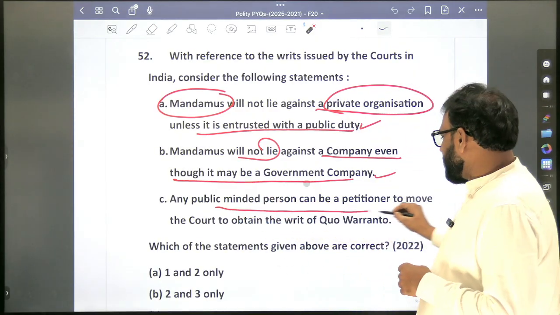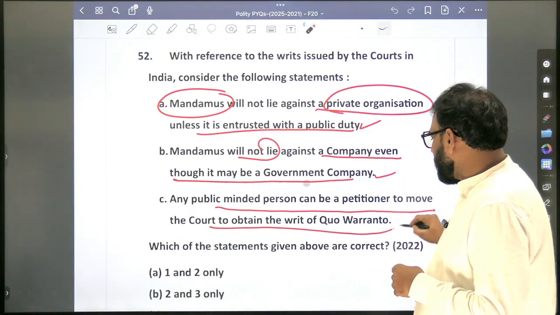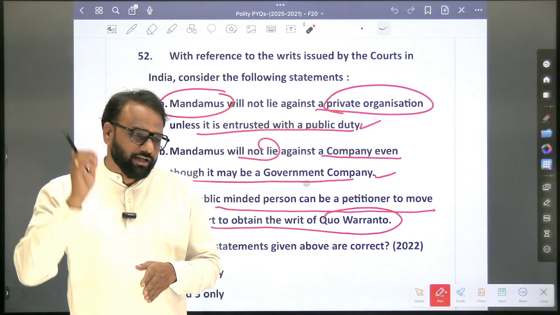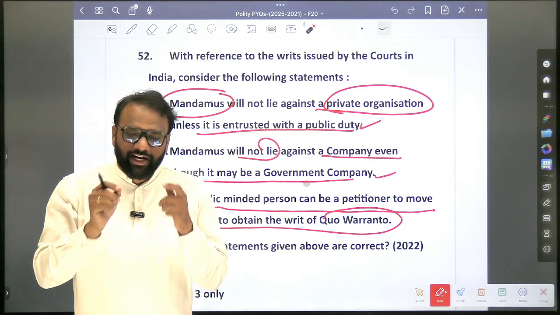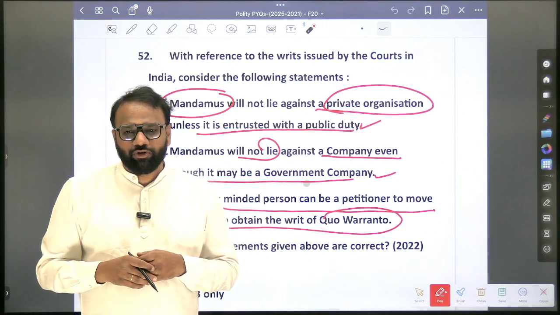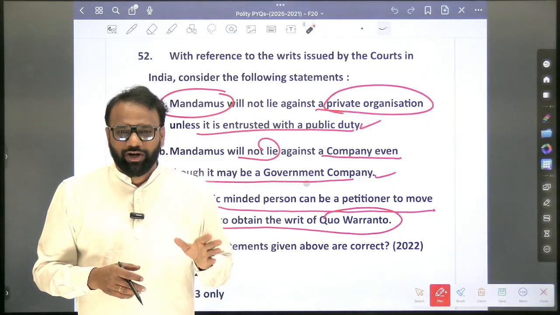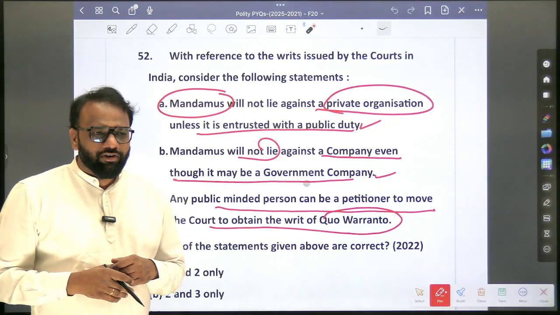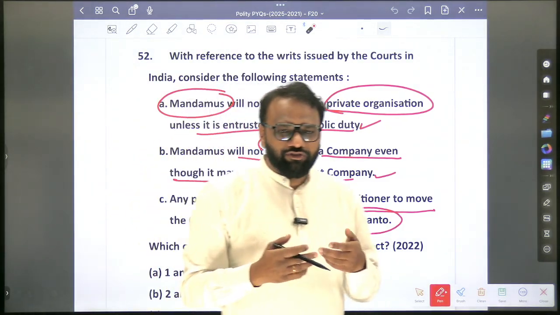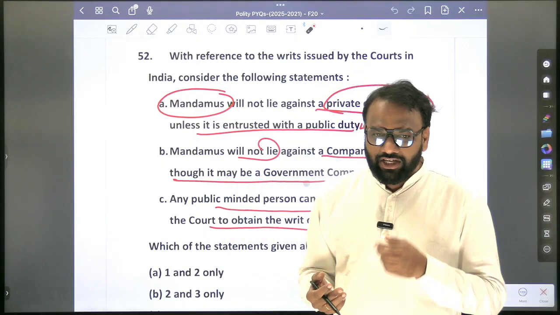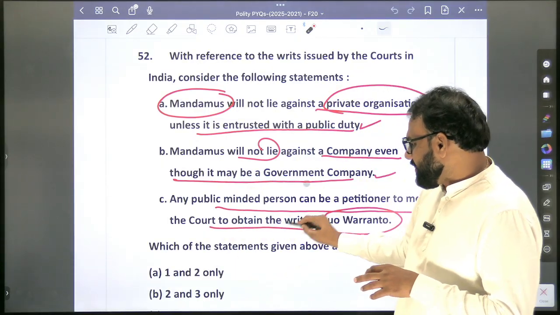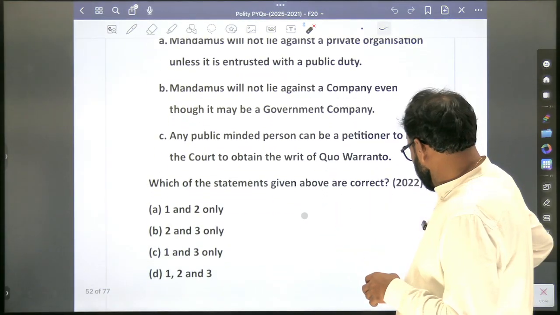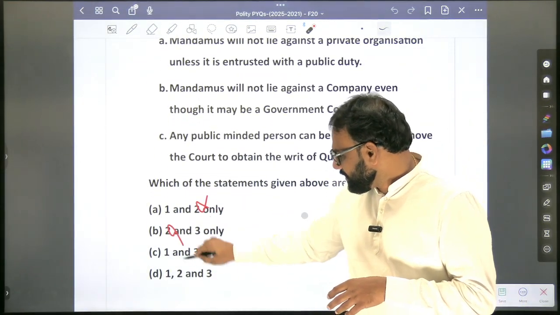Any public-minded person can be a petitioner to move the court to obtain the writ of quo warranto. Among the various writs, in which kind of writ can any public-minded person go and approach the court? This is an exception. Only in quo warranto. What is quo warranto? If anyone occupies a public office, you will ask with what authority, with what power you are sitting over here. This is possible only in case of quo warranto. So the third one is correct. The second one is wrong. So 2 is wrong. Okay, 1 and 3.